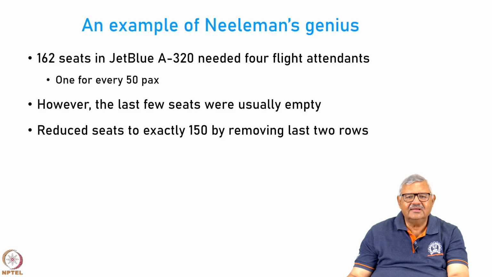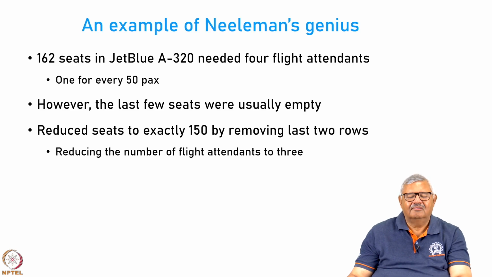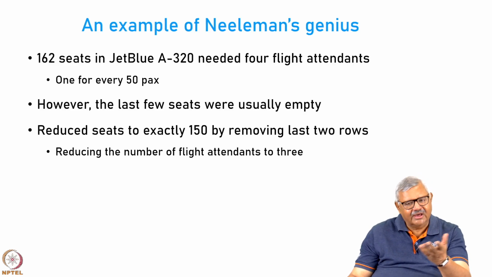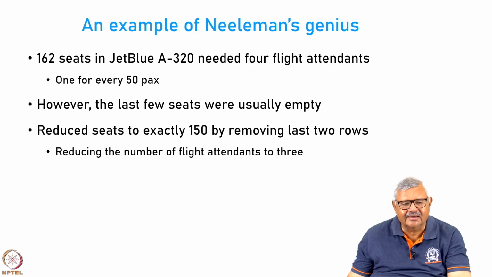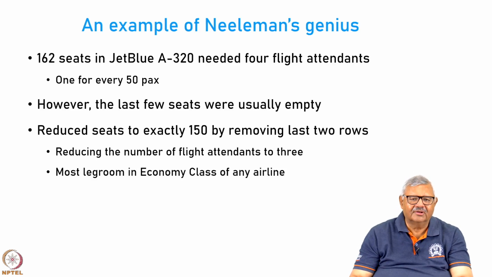So, then he said, let us remove the last 2 rows so that we can get rid of 12 seats and reduce the number of seats to 150. Advantage of that is that now you need only 3 flight attendants, and anyway the last 2 rows are generally flying empty. So, we are not going to really create any loss.